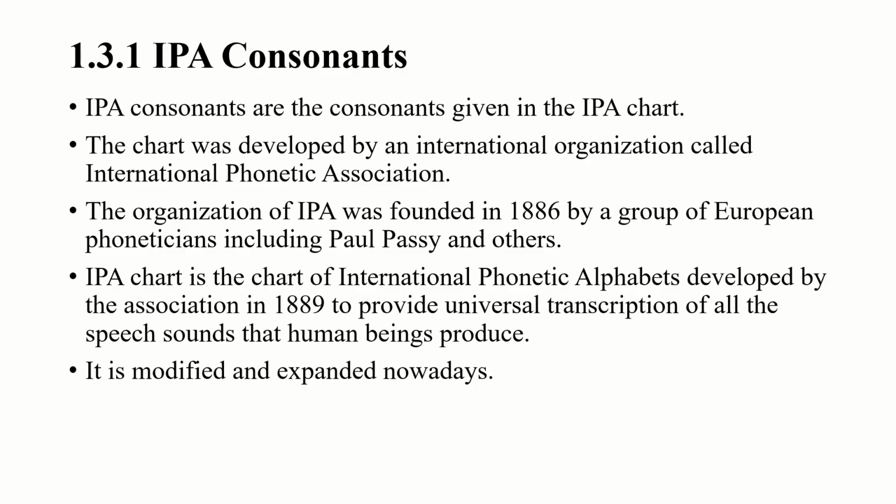So IPA here refers to both: one is the International Phonetic Association and the next one is the International Phonetic Alphabet. The organization was set up in 1886, and the same organization developed the chart called IPA.